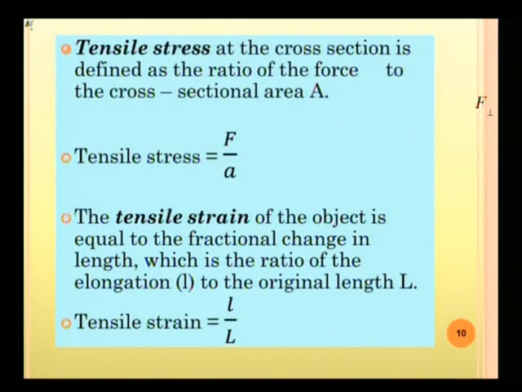Tensile stress is defined as force per unit area. Here the area is the cross section of the cube, and the force is applied parallel to the length of the body. This tensile stress will create tensile strain.